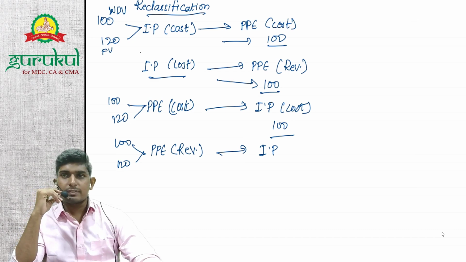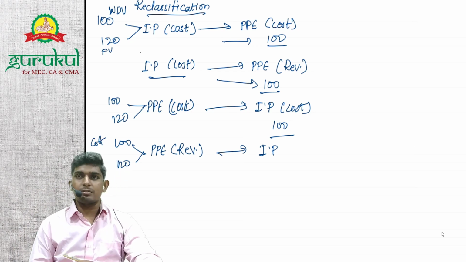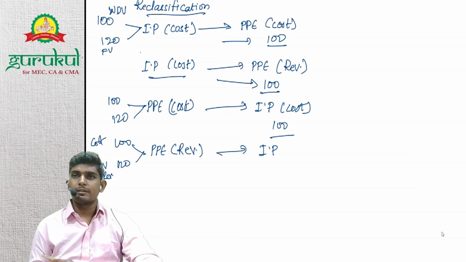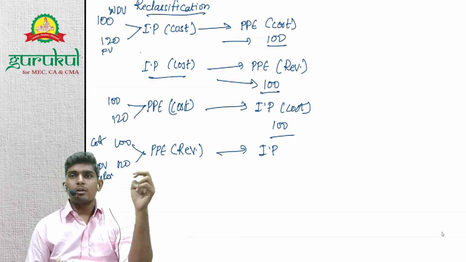120, because it's a revaluation. So this is not cost WDV; our WDV after revaluation is 120 basically. So whether it will appear at 120 in our books or 100, right?